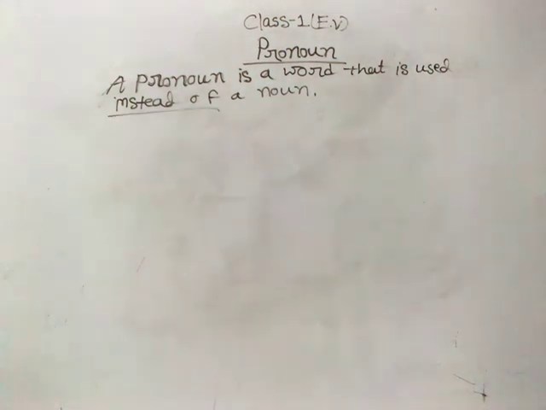For example, if I say Karuno is a good boy, Karuno is a boy. But if I say he is a good boy, as he is a boy and he is a male, for male we use the pronoun he. So here Karuno is a noun, but in the place of this name Karuno, we are using he. Similarly, we will have so many pronouns in the coming moments.